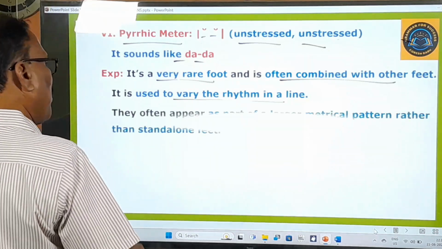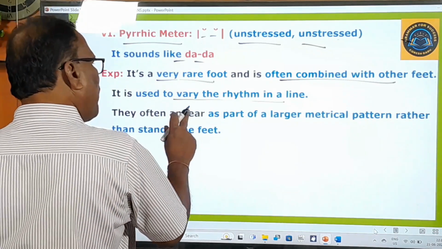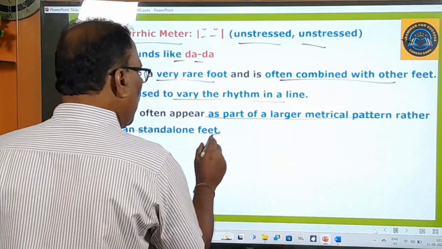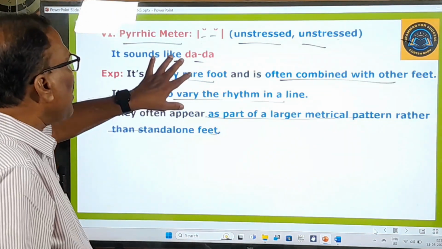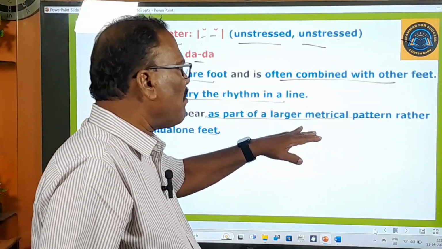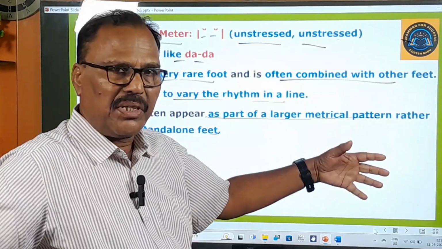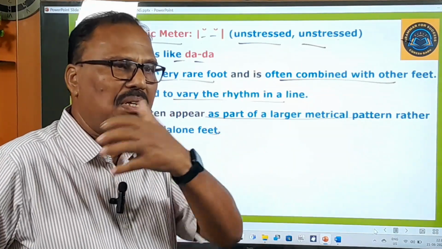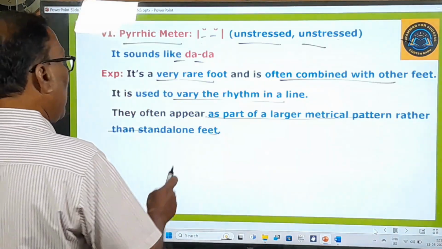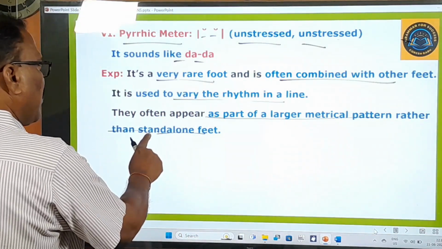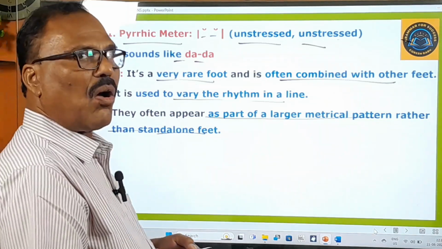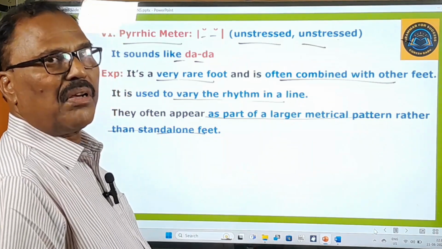And here one more important point is there. They often appear as a part of a larger metrical pattern rather than standalone feet. So it won't stand as a separate foot. It will be part and parcel of a big metrical pattern. But it doesn't stand all alone. That's why it's not a standalone foot. Standalone means it doesn't stand all alone in a poetic line.